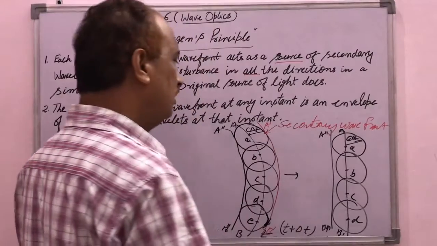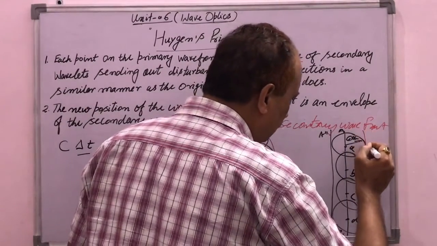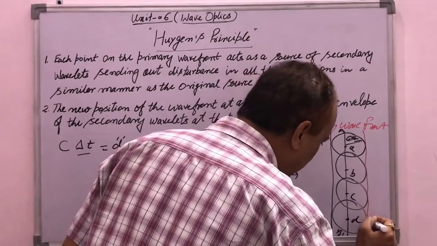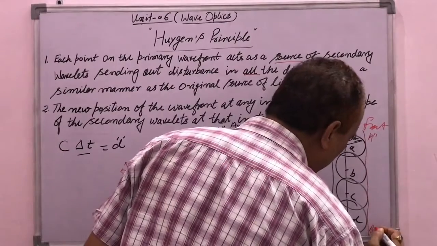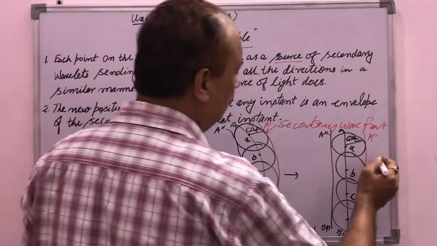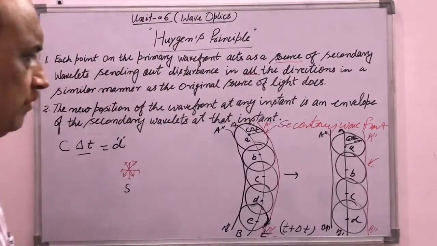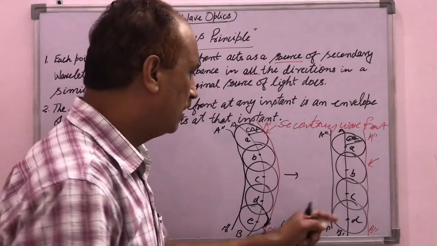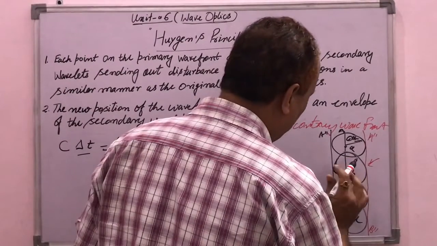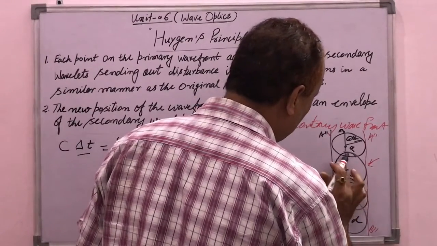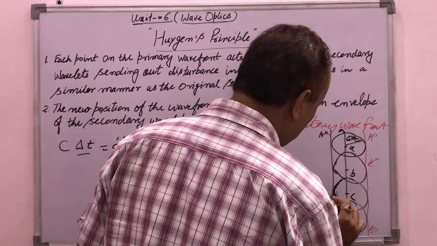If we draw another line which touches all the secondary wavelets, it gives the new position of the wavefront, the secondary wavefront. This diagram can be drawn at a far off distance from the source.